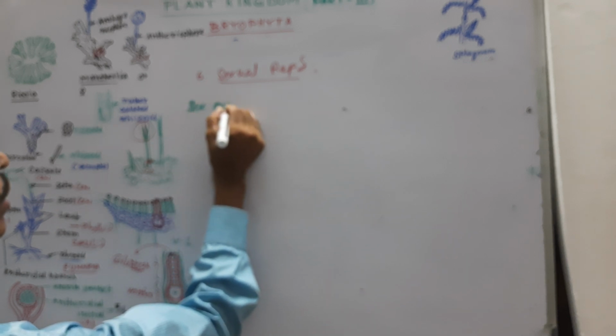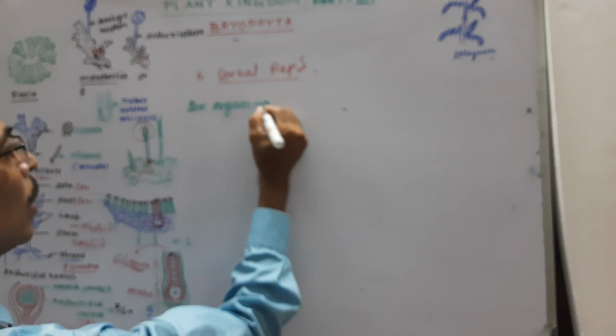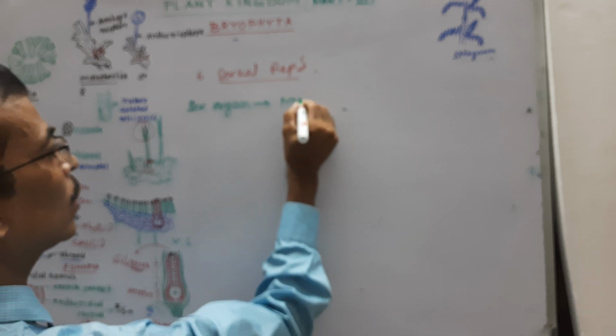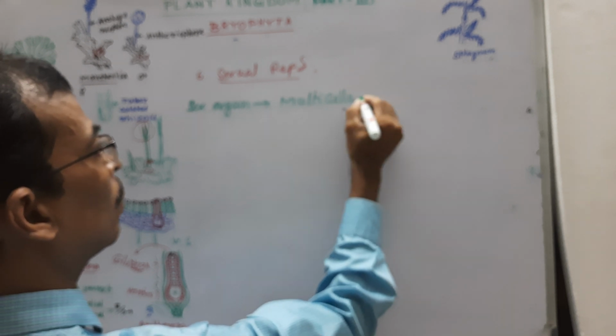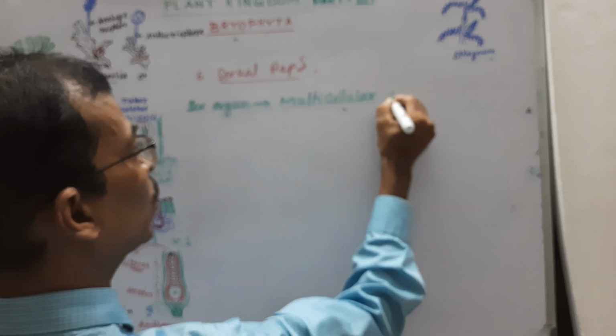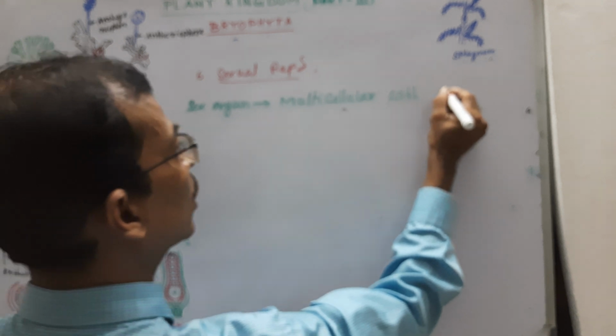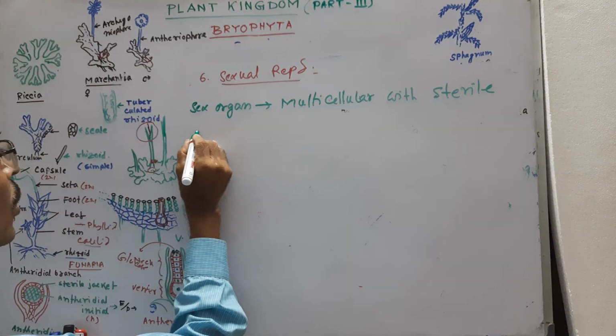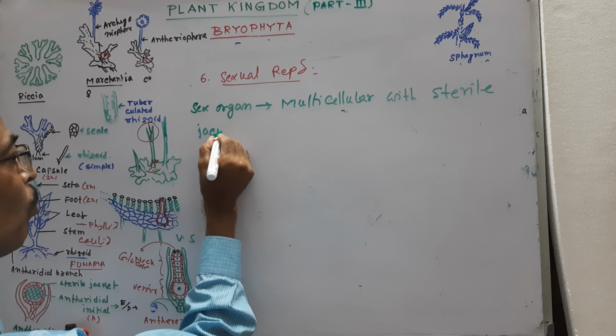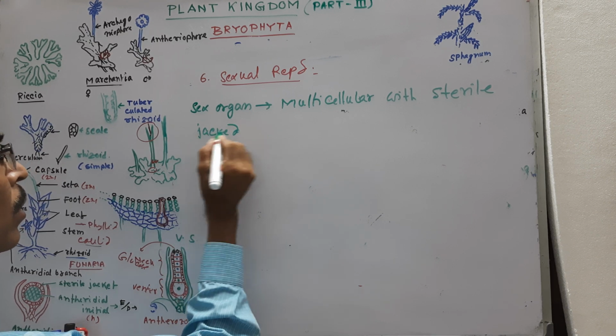Before discussing sexual reproduction, we should know about sex organs. First of all, they are multicellular. Multicellular sex organs developed here, with a sterile jacket, so they are more protected